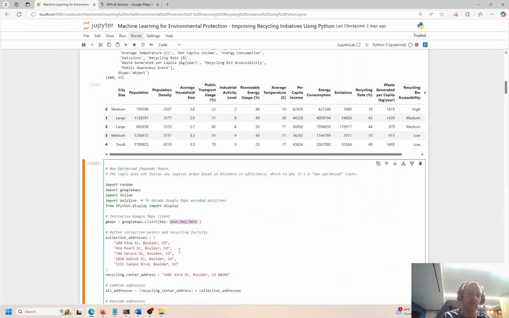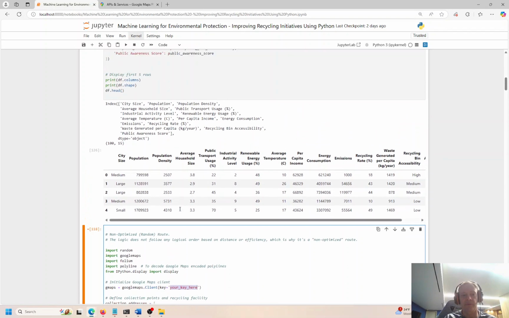Mine is already set up, so I would put that in here. When you set this up on your system, you would put your key right here, and all the other code is going to remain exactly the same.